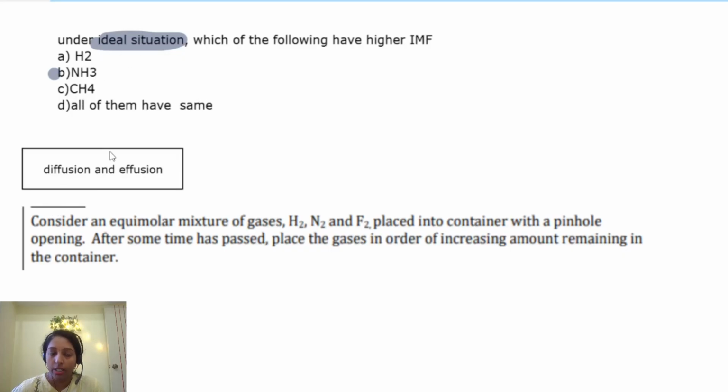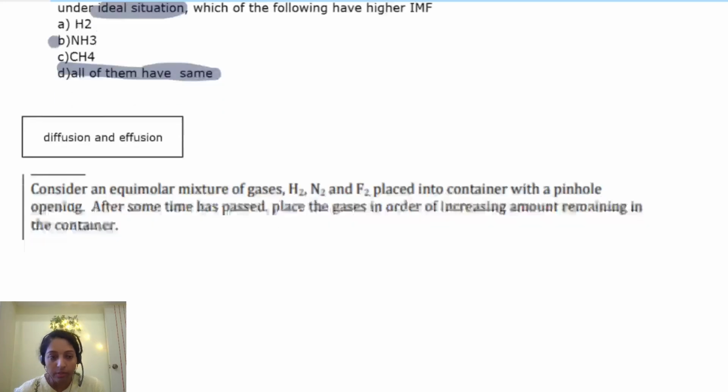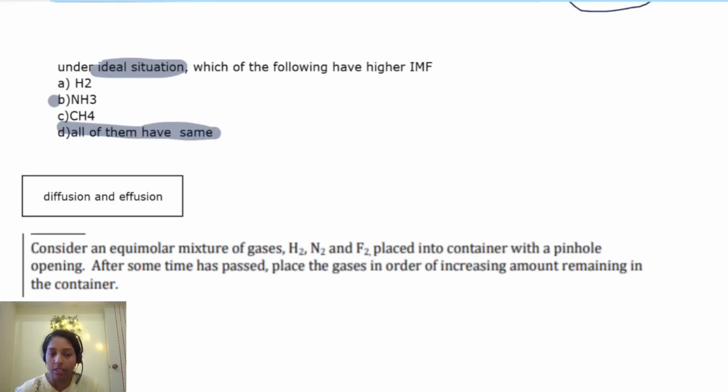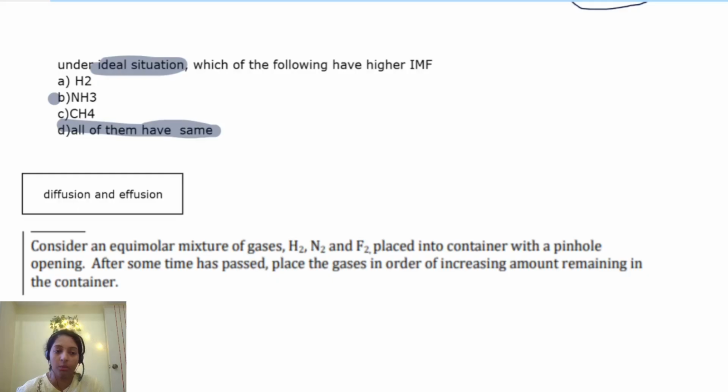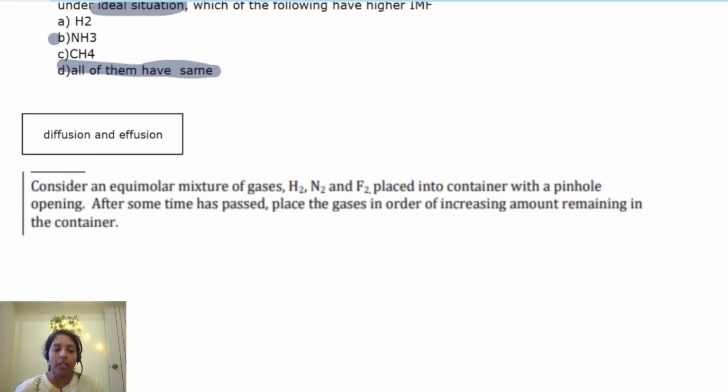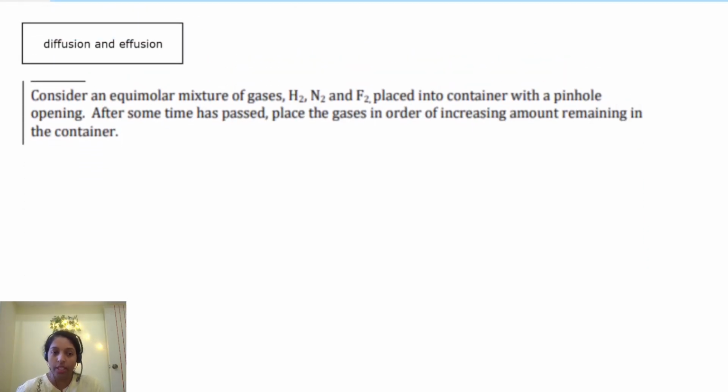No. Which one is higher IMF? All of them have the same. Okay, all of them have the same IMF. That's the thing. Because it's an ideal condition. If that clause is not there, yeah, you can think about NH3. Okay, then diffusion and effusion you have to study. The main thing: higher the molar mass, lower will be the diffusion rate. It's obvious, right? Lightweight particles can easily move with speed.